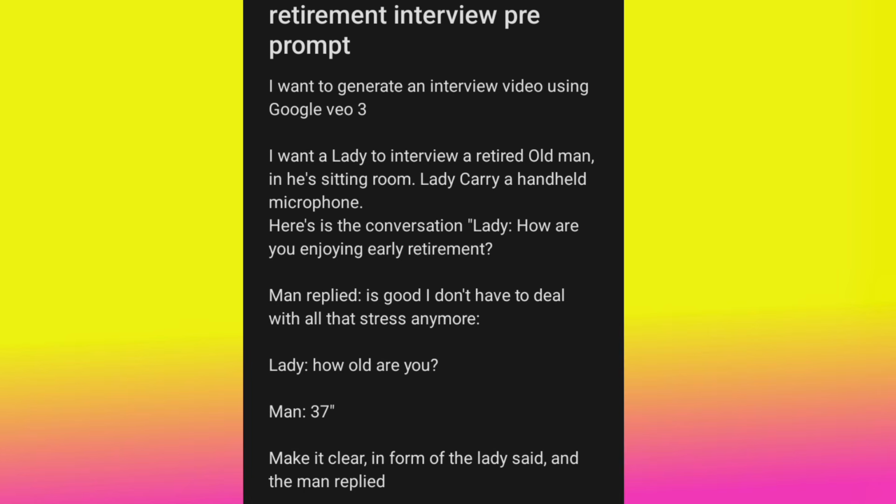This said and say is very, very important. When you want someone to say something on Google Veo 3, you need to indicate it with said. You need to use that said. That is you telling Google Veo 3 that this is what you want your subject to say. That is the only way that Google Veo 3 is going to understand it.